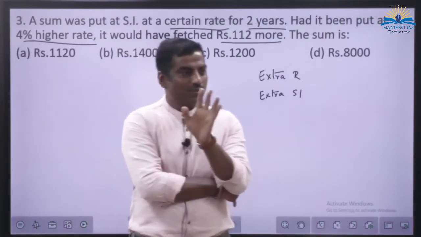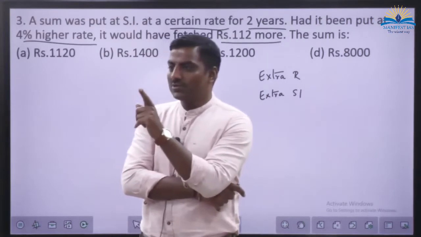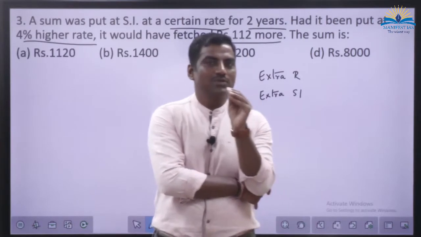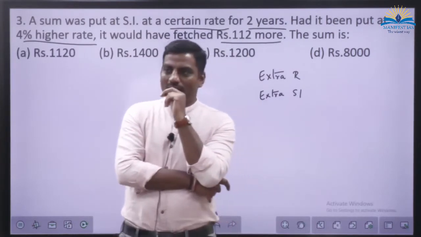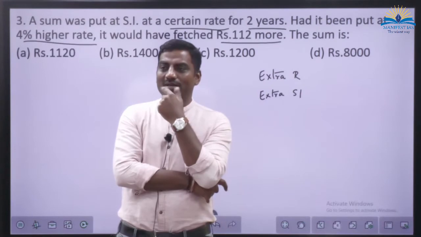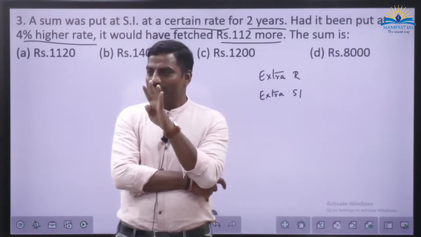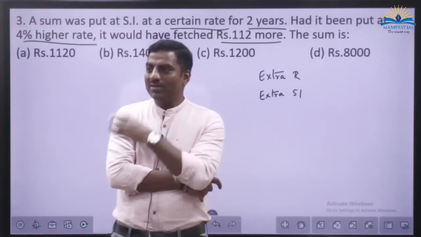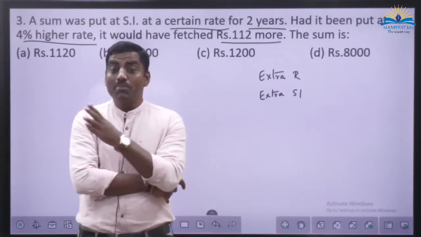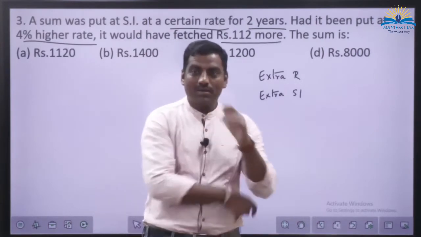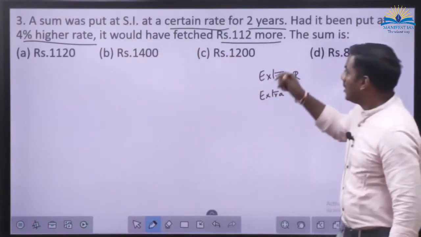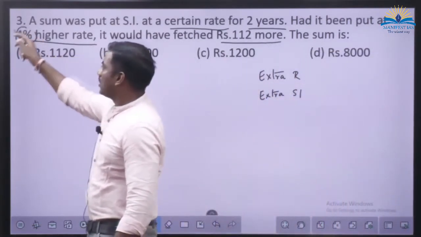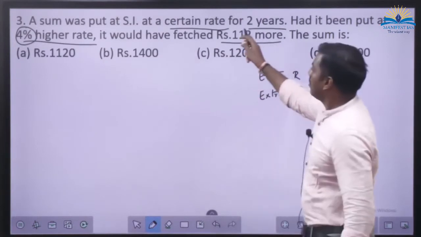What does that mean? What is your expectation from the bank now? 1,140? Earlier your expectation was what? 1,100. Now your expectation is 1,140. How much extra are you getting from the bank? This 40 rupees extra is the benefit of the extra 4%. Getting my point? Look at this. This extra 4% is giving you what? 112 more.